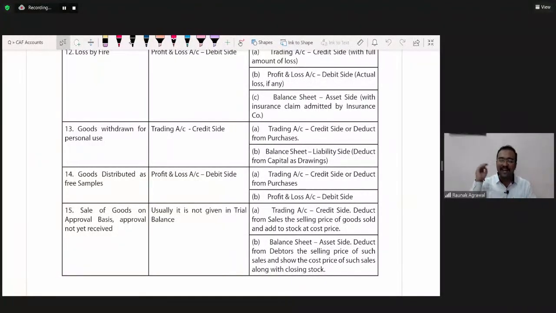In the previous session, we had already started the topic of final accounts of sole proprietor. In that, we had seen the sole proprietors are also of two broad categories: one the trading concern and the other one the manufacturing concern. In the previous session, we had solved various illustrations relating to the final accounts of sole proprietor of trading concern. And today we're gonna start with the final account of sole proprietor of manufacturing concern.